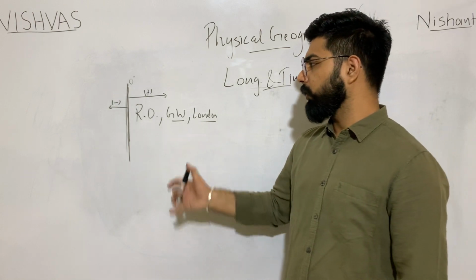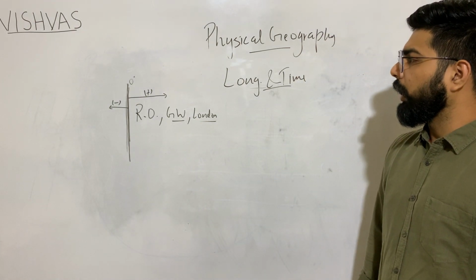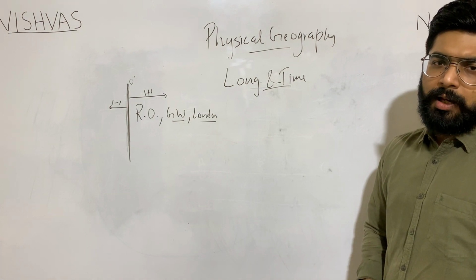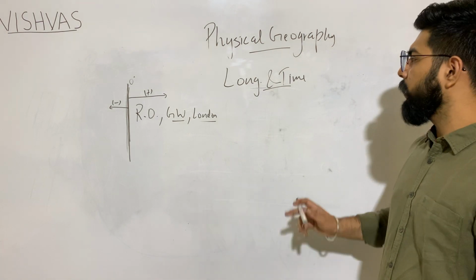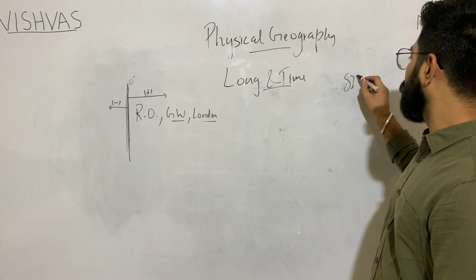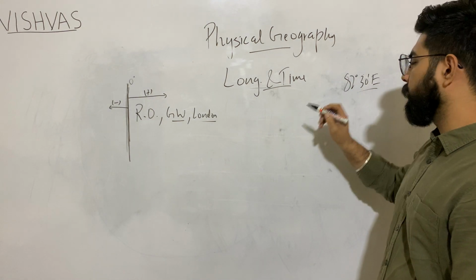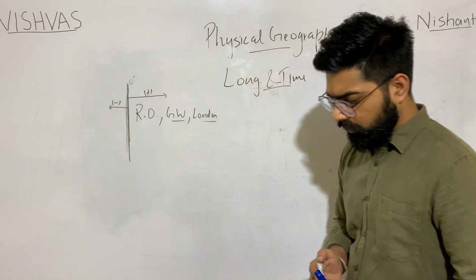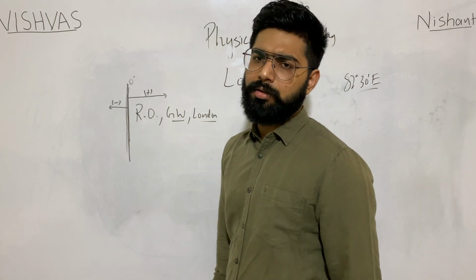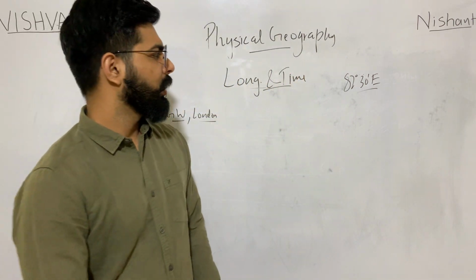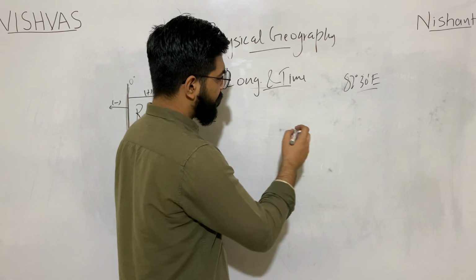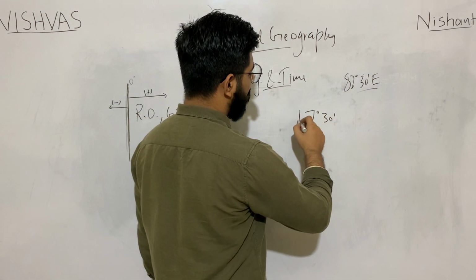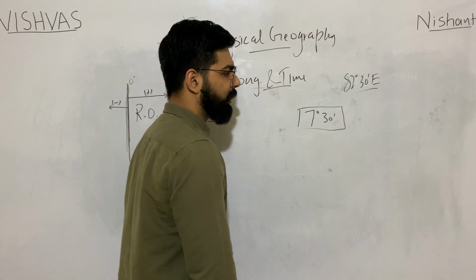In 1884 it was decided, and in 1947 India made its Indian Standard Time at 82 degree and 30 minutes east, as it was suggested by the committee that all the nations please choose the longitude which is a multiple of 7 degree and 30 minutes.